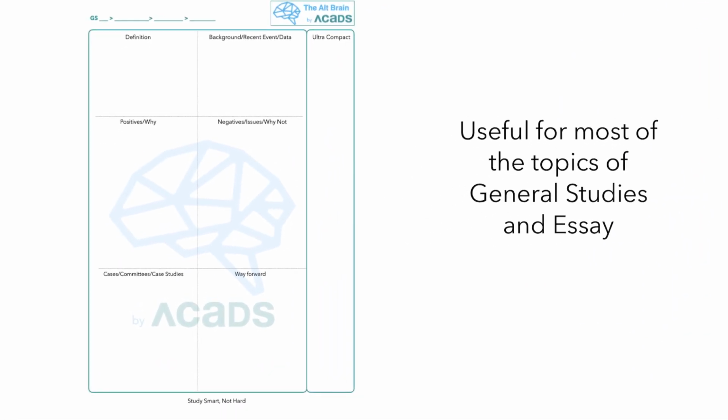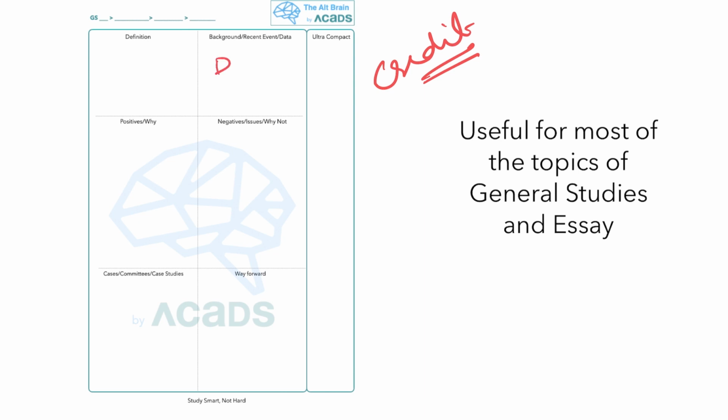Coming on to the next thing, we are going to finish most of the topics in case of the agriculture in the form of the alt brain format. So what is alt brain? For every topic, suppose we are taking credit in case of agriculture. So for credit, number one thing that you need to know is about definition and background events.